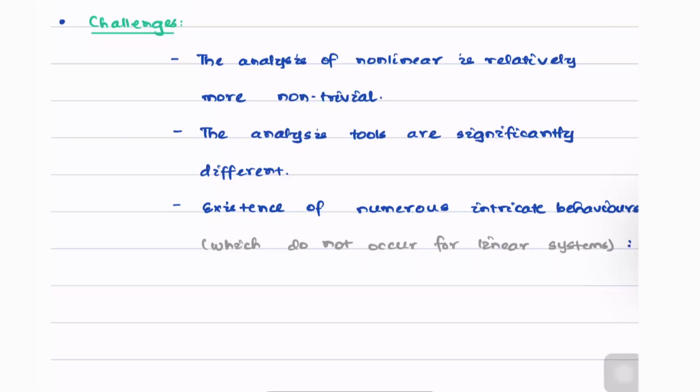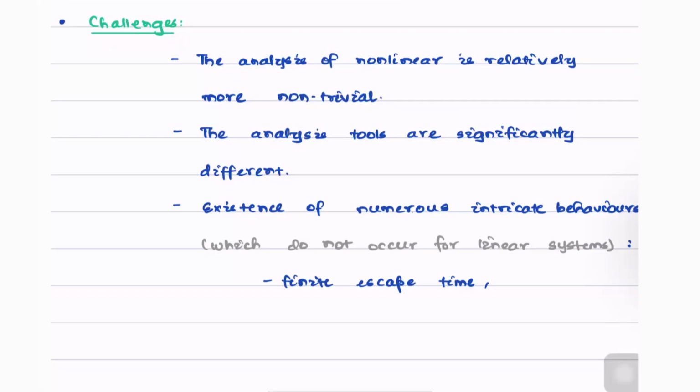So what are they? First is a finite escape time. What is a finite escape time? A finite escape time says that the system actually goes to infinity in a finite amount of time.